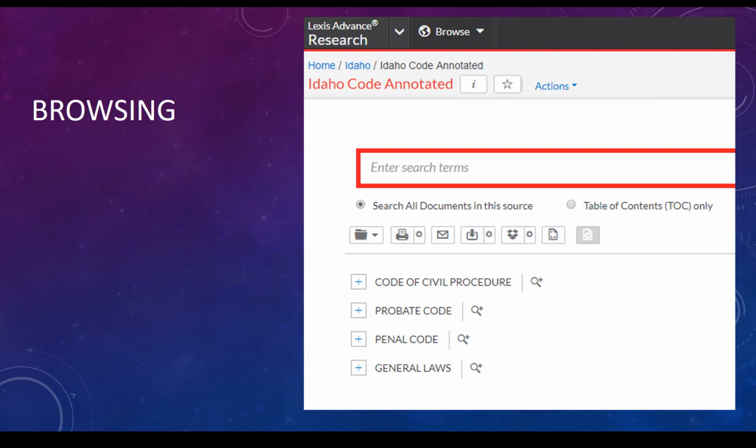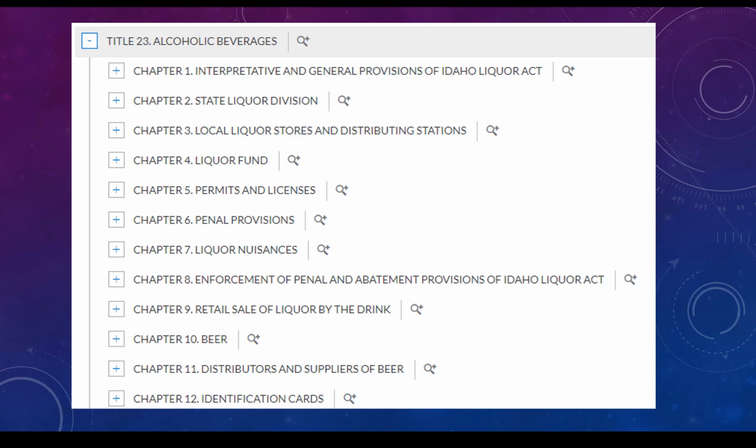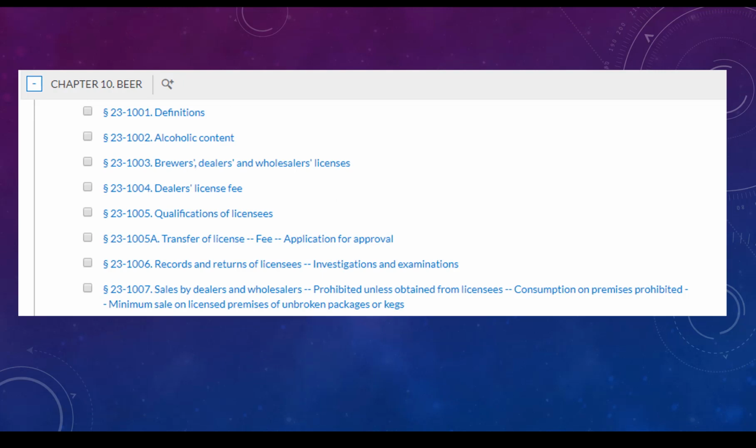Another way to locate statutes is by browsing the code outline, which can be done online or in print. Lexis has the Idaho Code broken into 4 pieces, including general laws. When we click the plus sign, it will expand to show the titles located therein. After locating Title 23, or alcoholic beverages, we again expand to see the sections within that title, and expand Chapter 10 to see the sections related to beer. After finding that Section 1002 is labeled alcoholic content, we need only click on the link to read the statute.